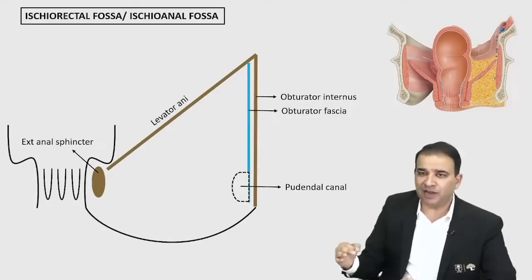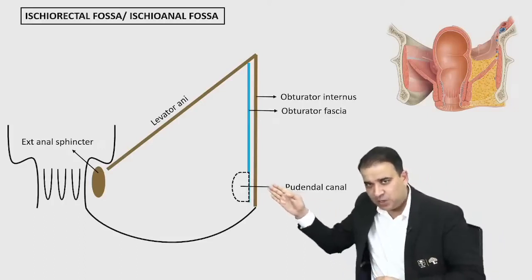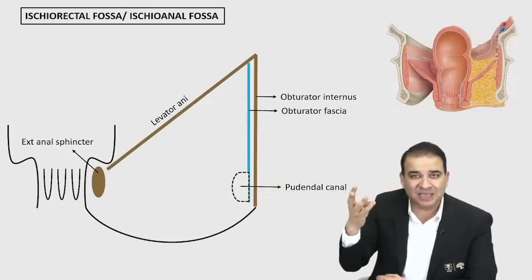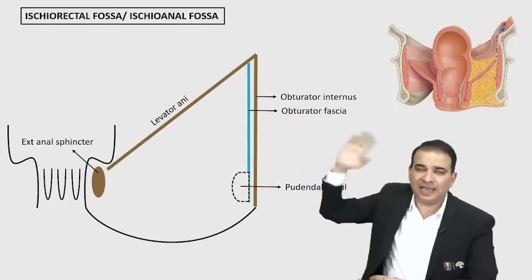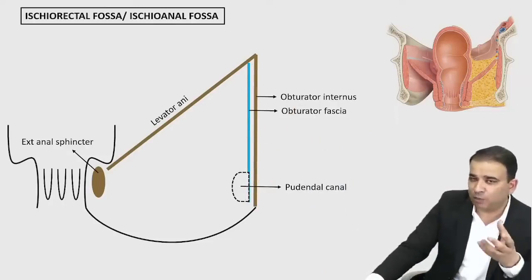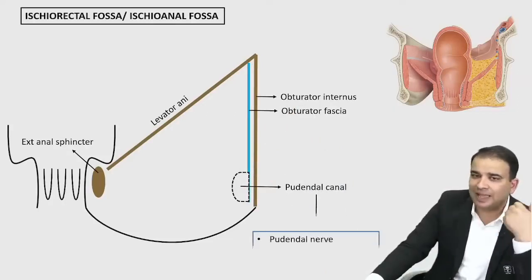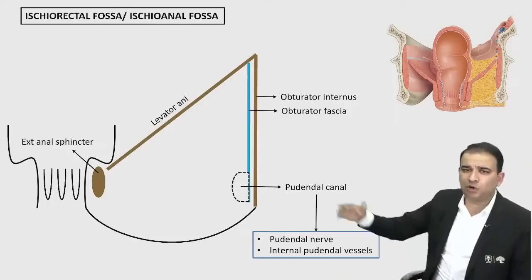The purpose of pudendal canal is basically to take the structures safely through the ischiorectal fossa. The PIN structures, those PIN structures can travel through here and they can safely reach the anterior part of the perineum. So the content of pudendal canal, guys, Alcock's canal or pudendal canal, is the pudendal nerve and internal pudendal vessel. N is nerve to obturator internus, वो तो मसल को बाहरी सप्लाई कर देगा.